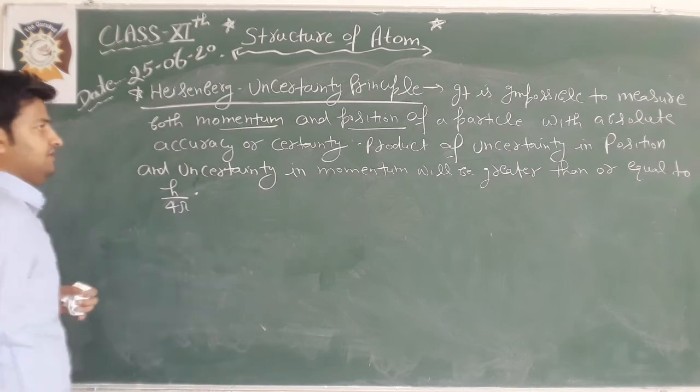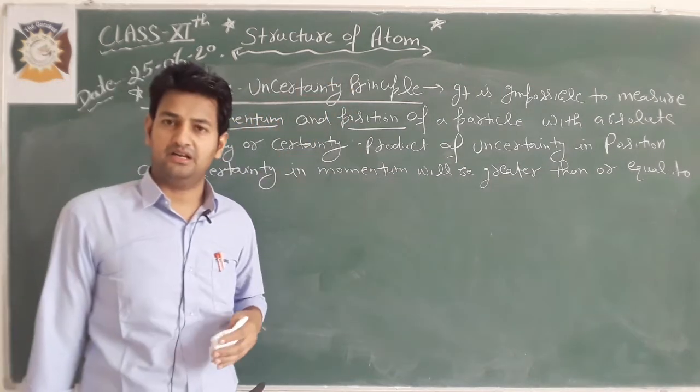This is told by the Heisenberg uncertainty principle.